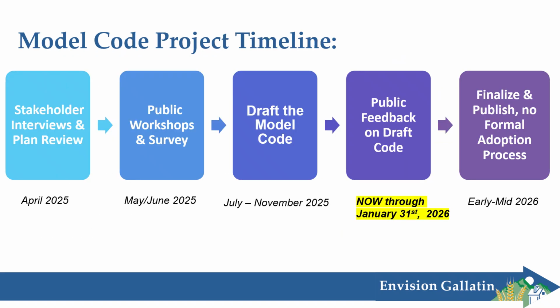So first, a quick overview of where we've been and where we're headed. We began this project in April of 2025 with stakeholder interviews and a review of existing planning documents. Then we used the information we gleaned in those interviews and from the plans to develop 2 public workshops and launch an online survey in summer of 2025. We used all that information from the public and from the initial review, thanks so much to everyone who provided input at this stage, to create the draft of the model zoning code. We are now launching that code for public feedback. And once we get all your feedback, we will use it to refine the draft and publish it.